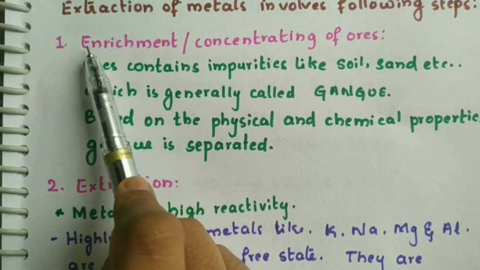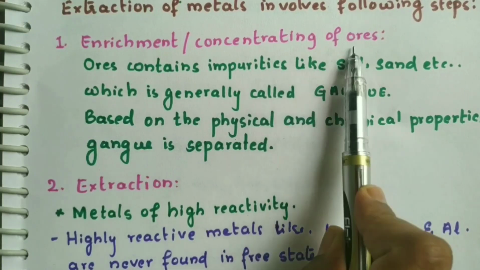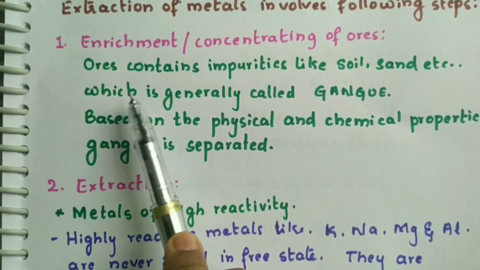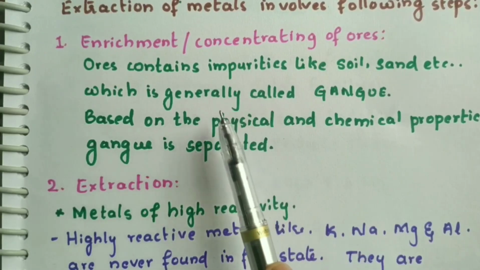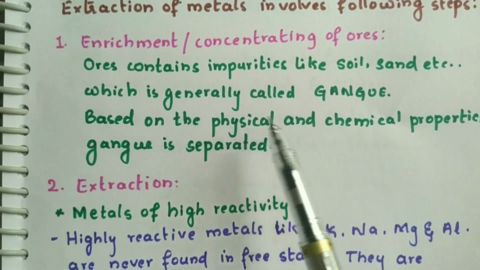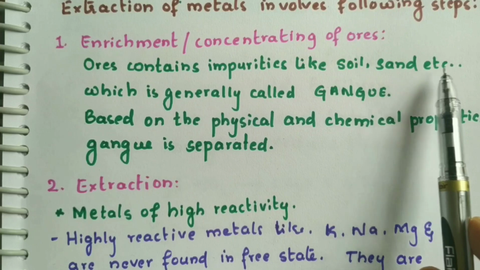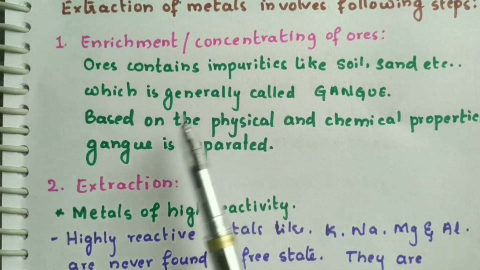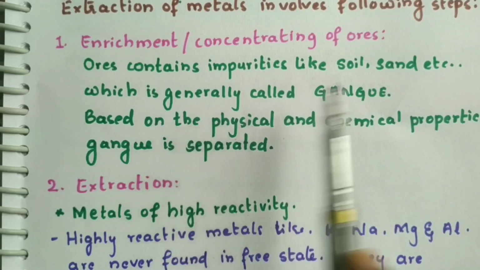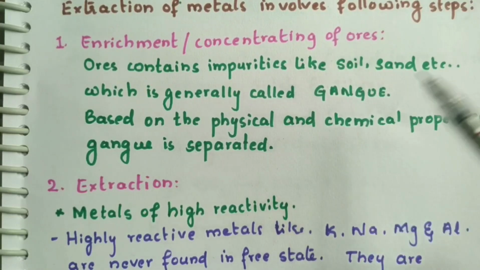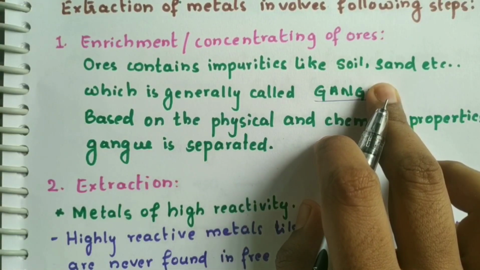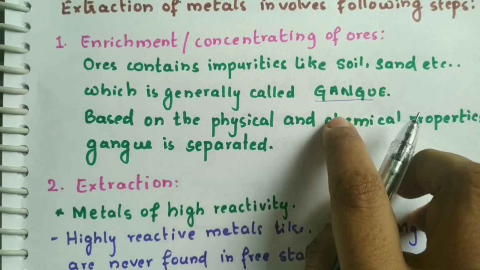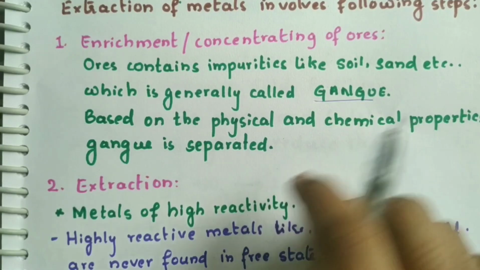So what we do in the enrichment or concentrating of the ores is wash off all the impurities on the ores. There are so many impurities like soil, sand, etc. which are attached to the ores. We have to wash off all these impurities. These impurities are commonly called gangue.